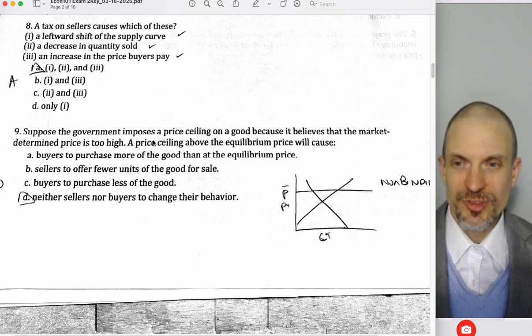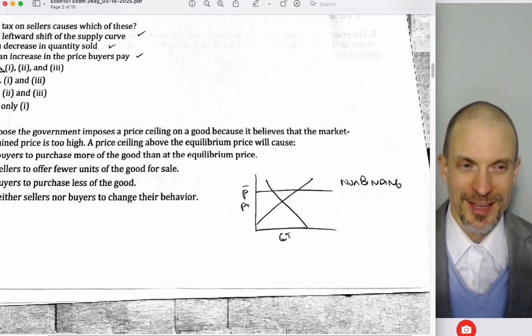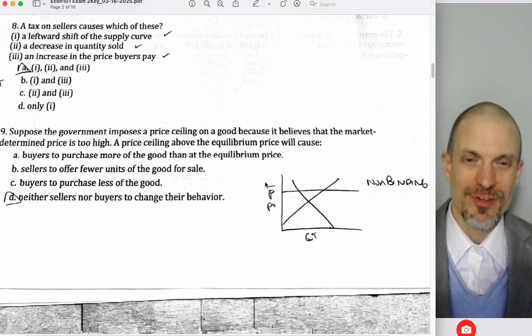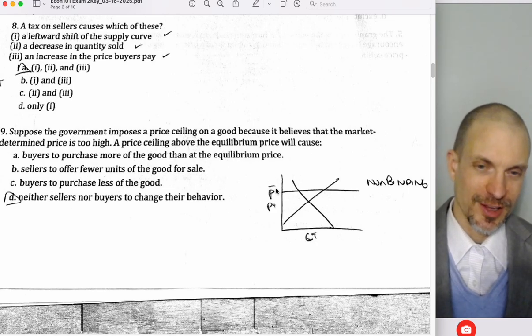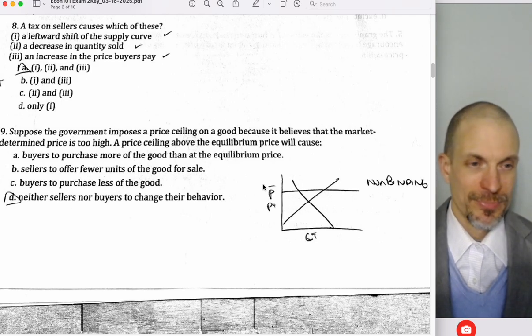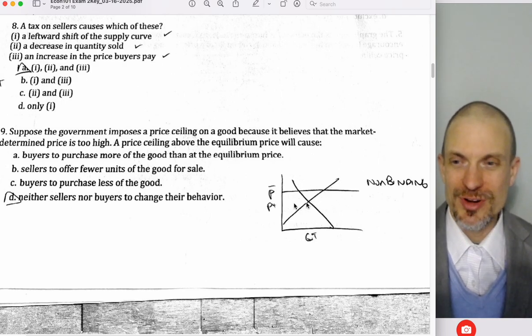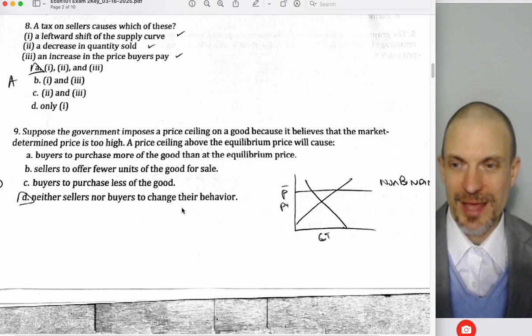Okay, so suppose the government imposes a price ceiling on a good because it believes the market-determined price is too high. A price ceiling above the equilibrium will cause... So what does it say? Non-binding. This is a price ceiling. Whenever I draw a generic price ceiling, I like putting P upper bar. It tells us the price can't go any higher than that amount. Well, it doesn't matter, because the price doesn't want to go higher. The price wants to stop there at equilibrium. This isn't going to have any impact on sellers or buyers. Right? This is a non-binding price ceiling.